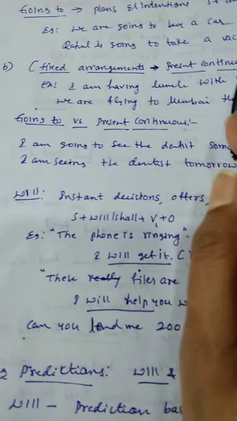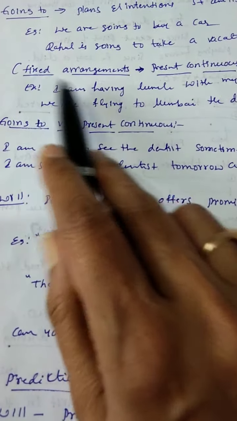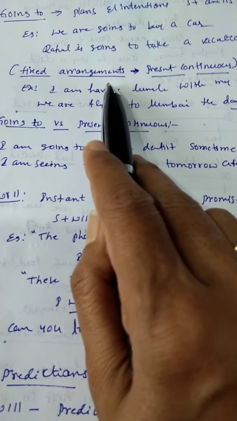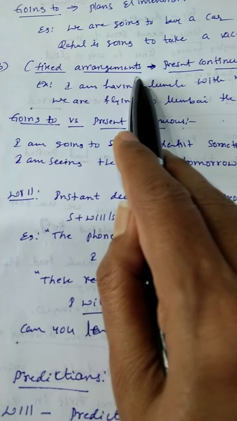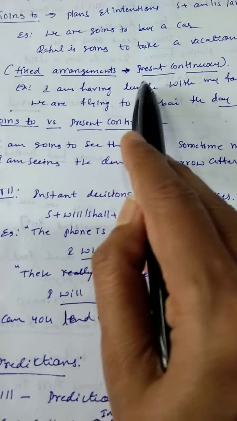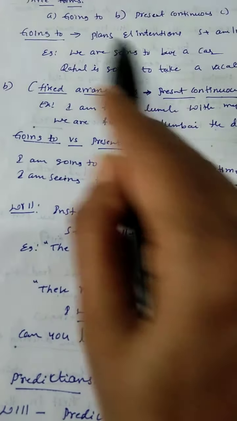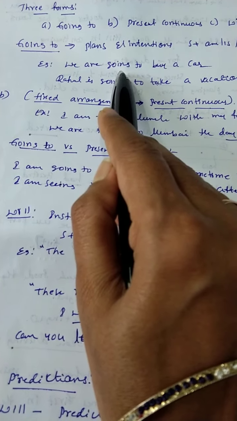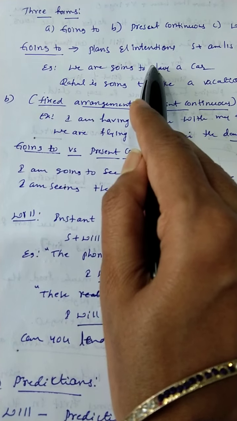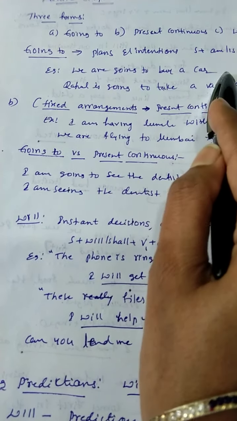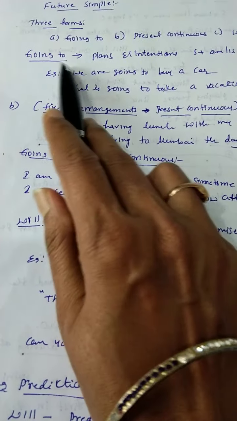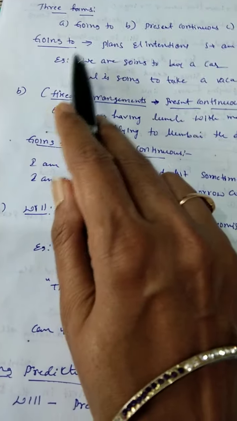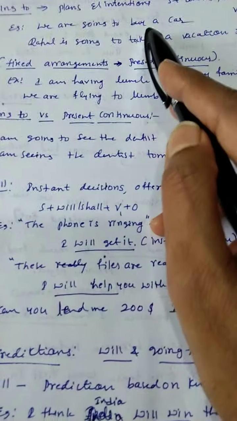And present continuous tense we use for fixed arrangements. Okay, if you have fully decided, you have to use only present continuous tense, not going to. Okay, if you are planning to do something, if your intention is to do something, then you have to use going to. That's the difference between going to and present continuous tense.